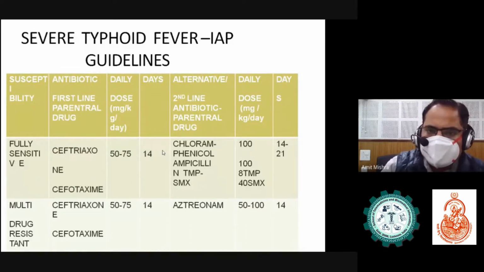In a severe typhoid fever, the drug of choice is ceftriaxone. This is basically given at 50 to 75 mg per kg per day, or 2 gram per kg, for 14 days, BD.